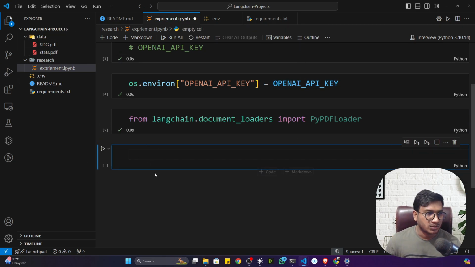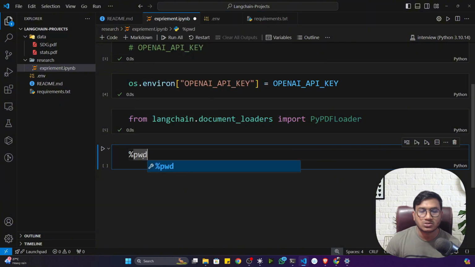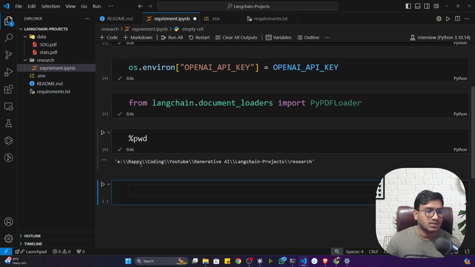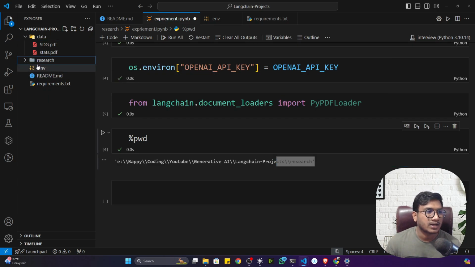Now one thing I want to show you: if I check my project working directory right now, with pwd, which is the command to check the working directory, you can see that I'm inside my resource folder. This is because experiment.ipynb is available inside the resource folder. But where is my data located? The data is located outside of the resource folder, yes or no? Outside of the resource folder, the data is available.